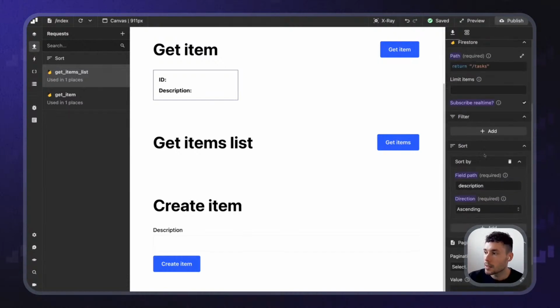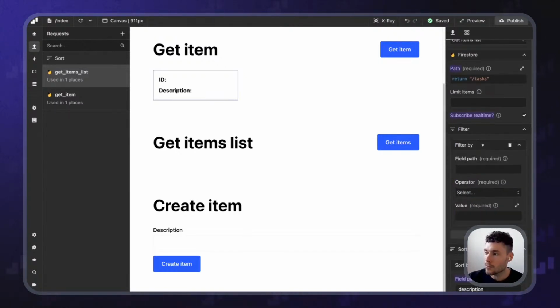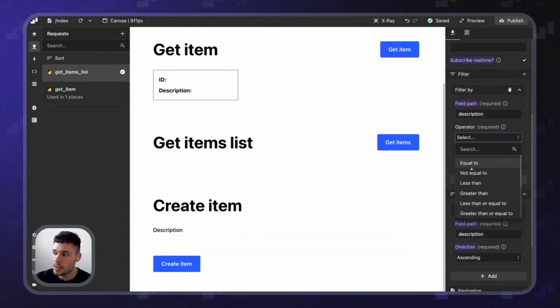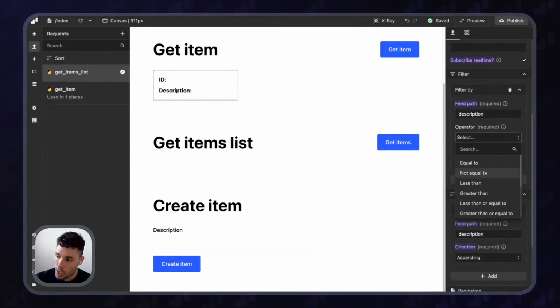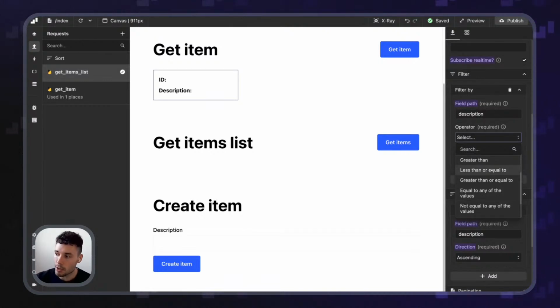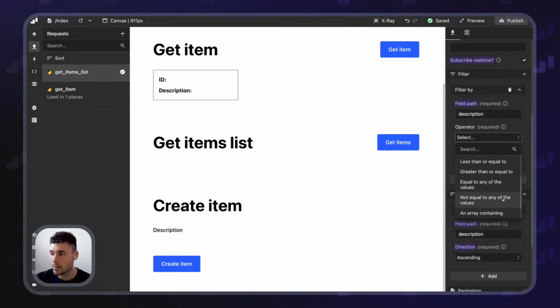So let's do that. In the filter, I'm going to say new filter, and I'm going to filter by a field. In this case, it's going to be description. And I can choose from a bunch of things. It must be equal to something, or not equal to something, or less than something, greater than something, less than or equal to, greater than or equal to, any of the values, not equal to any of the values, or an array containing something.